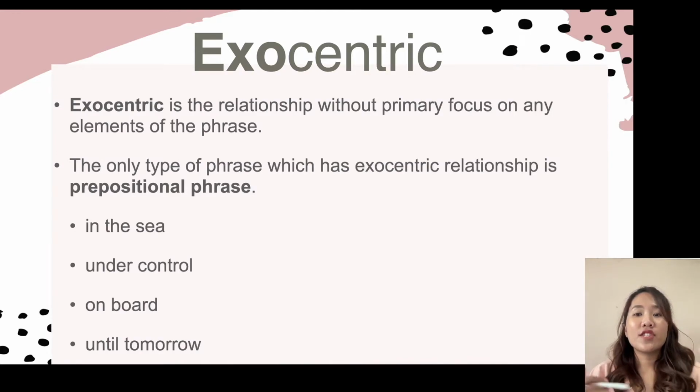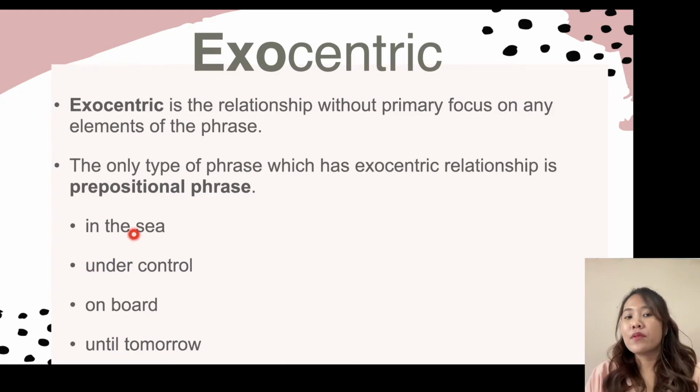Let's move to exocentric. Exocentric is a relationship within the phrase where the primary focus, the main meaning, isn't in the head. As you may remember, the head of a prepositional phrase is the preposition itself, right? However, when we look at prepositional phrases, it seems that the preposition is not the main meaning, not clearly as in a noun phrase or verb phrase.